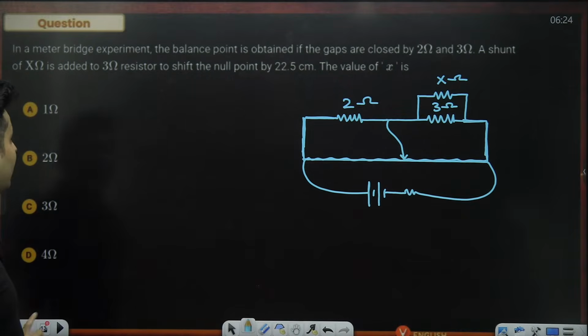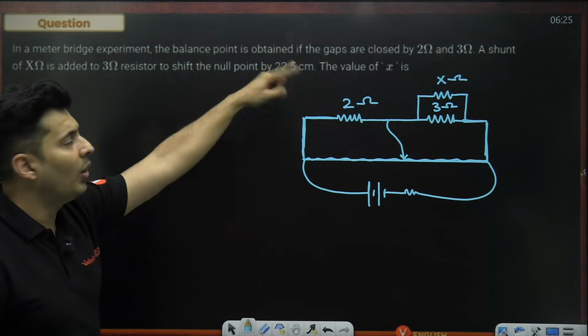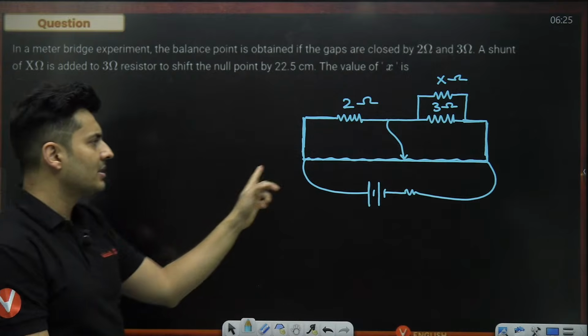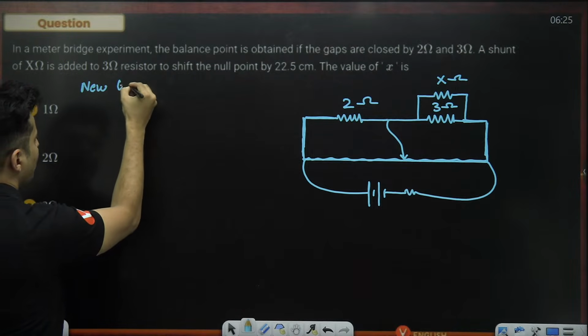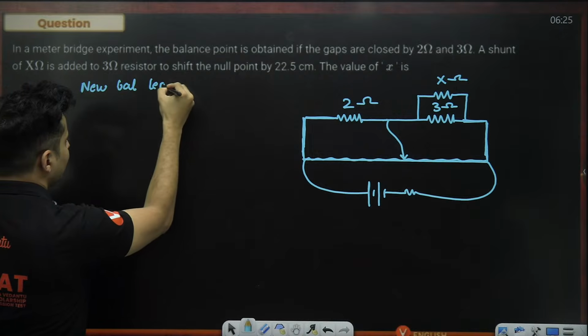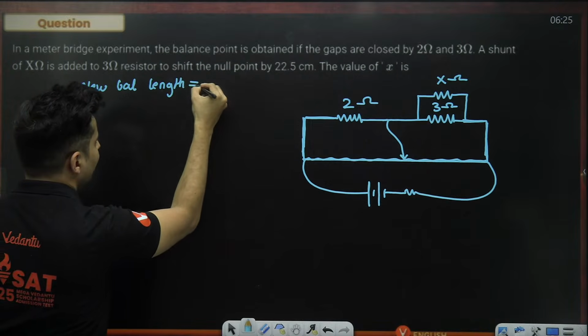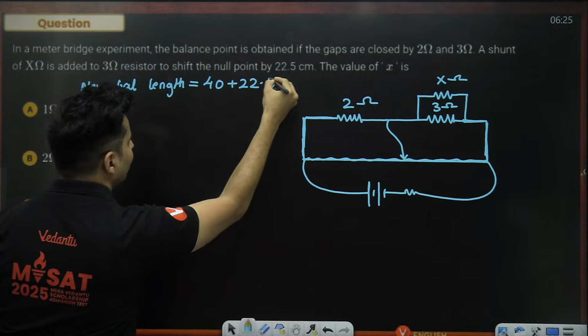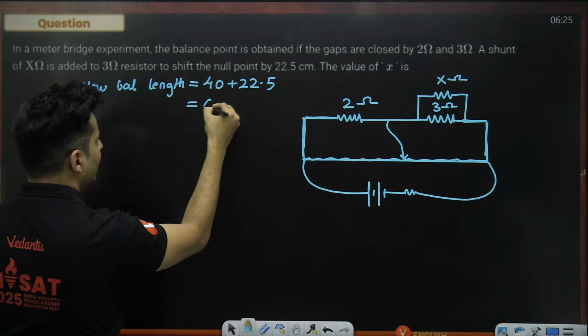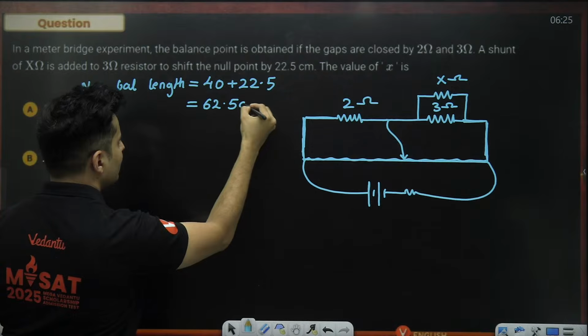So what is the new balancing length? Well, clearly it is mentioned it shifts the null point by 22.5 centimeters. So the new balancing length will be, the previous one was 40 plus 22.5, which is going to make it 62.5 centimeters.